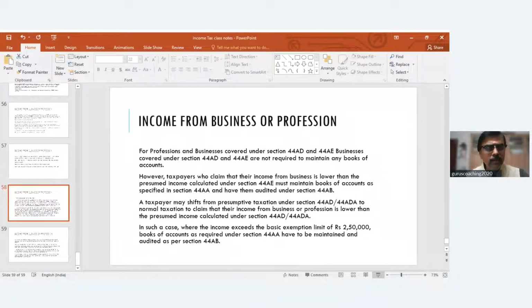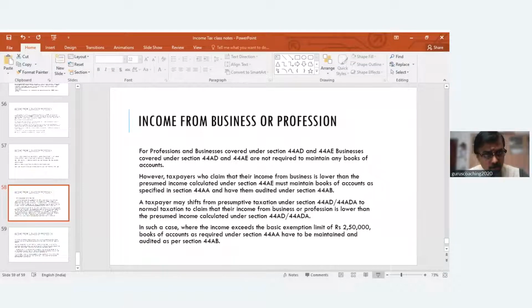You want to declare income much lower than 8%. Now remember, this is another interesting point. Let us say a business has suffered a loss. If you're opting for presumptive tax, then what should you do? You should still pay tax on 8% of your turnover.